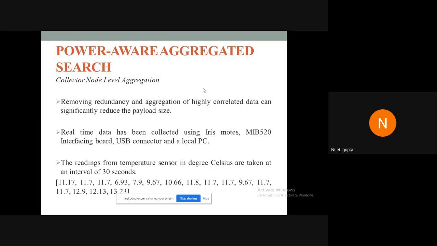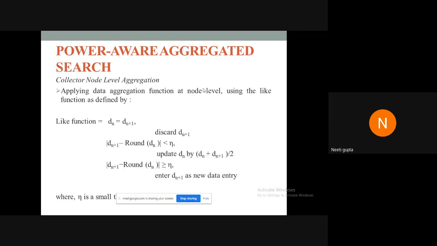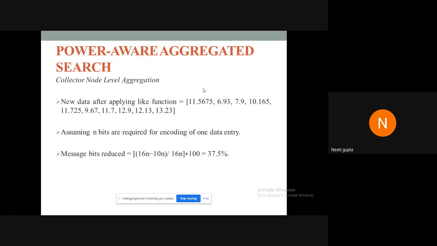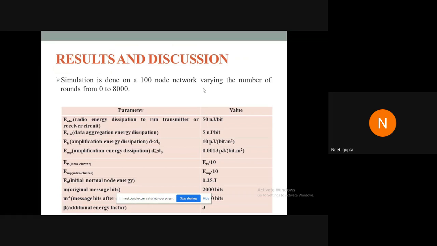So for this study, in the GBU lab only, we performed some experiments using the IRIS motes, the MIB 520 interfacing board, a USB connector, and a local PC. In real time, we took some readings from the temperature sensor at an interval of 30 seconds, and a like function was applied on these readings. Finally, simulation was done in MATLAB using a 100-node network, and we varied the number of rounds for which the SEARCH algorithm runs from 0 to 8,000. These were the simulation parameters that were used.